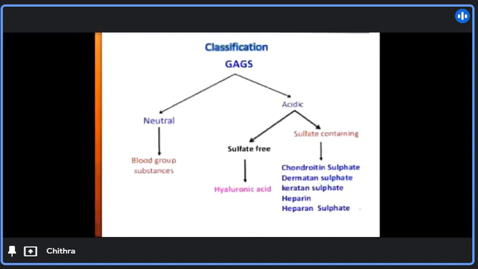Next, the classification of these glycosaminoglycans: neutral and acidic. Neutral is nothing but blood group substances, which are classified based on the presence of antigens. Acidic is of two types, sulfate-free and sulfate-containing. Sulfate-free has only one, hyaluronic acid, and sulfate-containing has five: chondroitin sulfate, dermatan sulfate, keratan sulfate, heparin, and heparan sulfate.